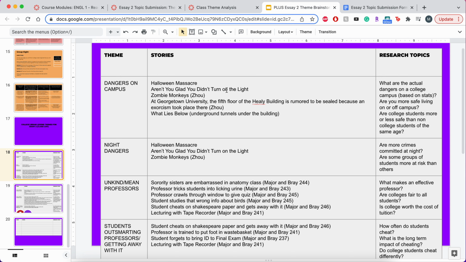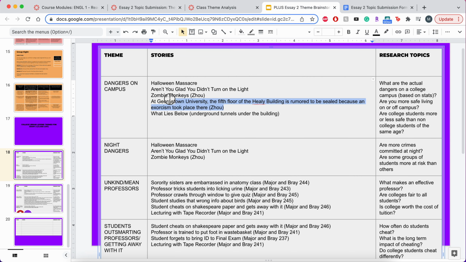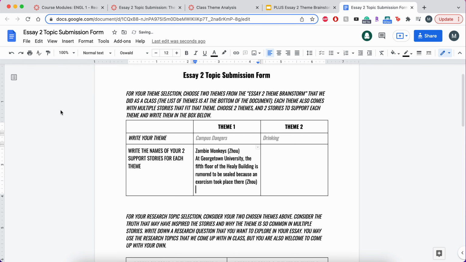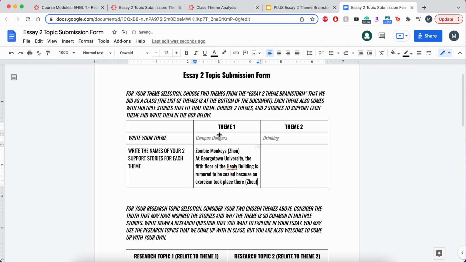If I want to do more general dangers, then maybe I do the zombie monkeys or I do the exorcism, and I can choose both. So once you've decided what two you want to do, I'm going to do both of these Zao articles. Then I'm going to come back here. I'm going to add them to my list. Okay, so I have two stories.